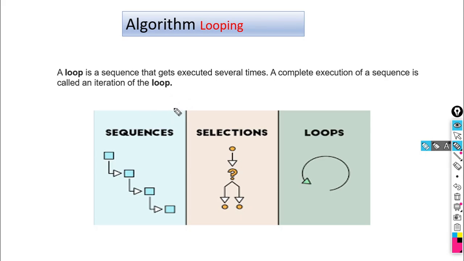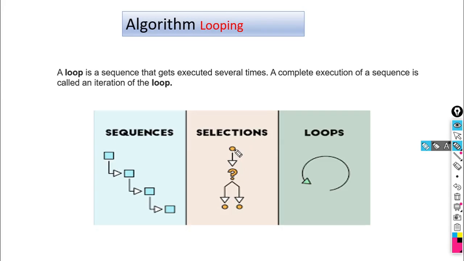Okay. So before the loop, the first part is sequences. You know that the statements in an algorithm are executed in a sequential manner, one by one in consecutive manner. The algorithm will execute the first statement, then the next consecutive statement, then the next consecutive statement. Like this the control goes to the end of the algorithm. This type of structure is called sequences. When the steps in the algorithm execute in a sequential manner, this technique is called sequences.